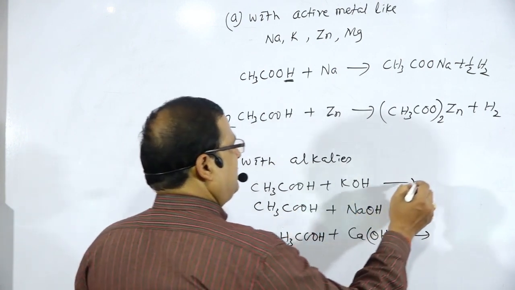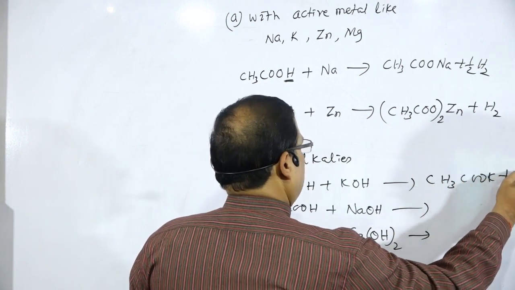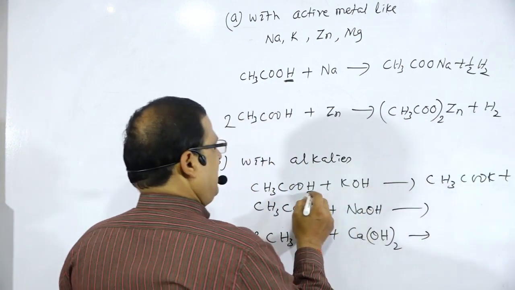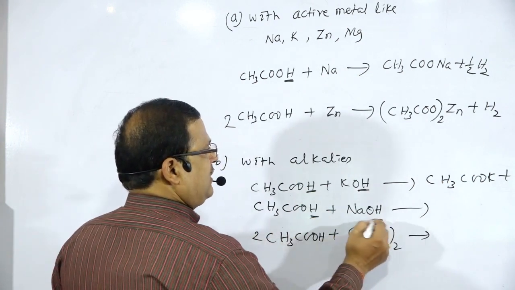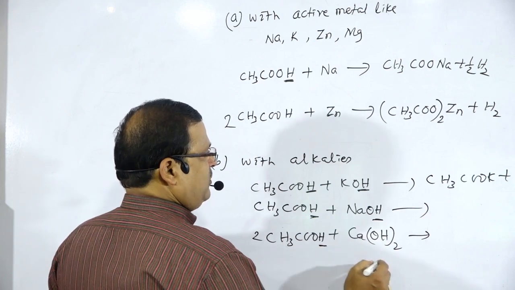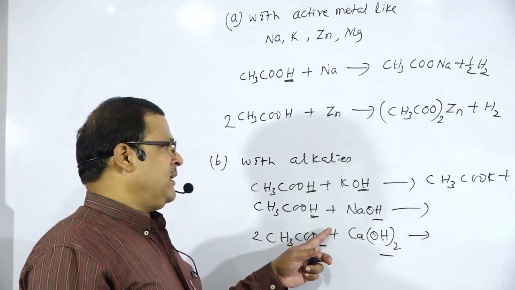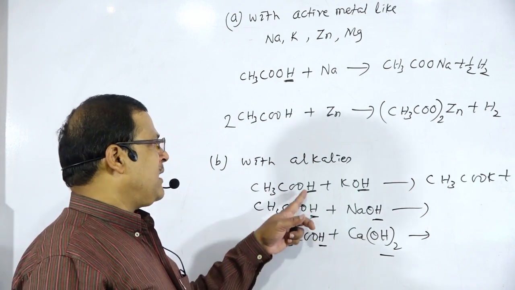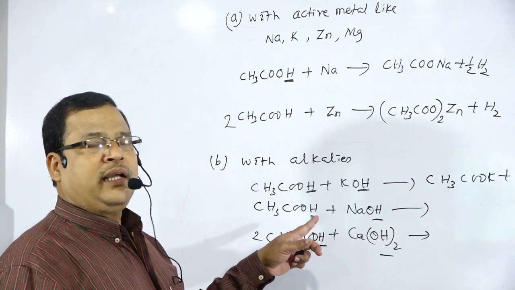So there is the formation of CH3COOK plus water, where the H part and OH part combine to form water. These are the reactions which explain the acidic behavior of carboxylic acids, that is, reactions due to the H part.